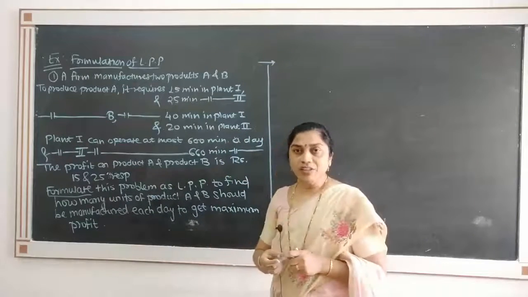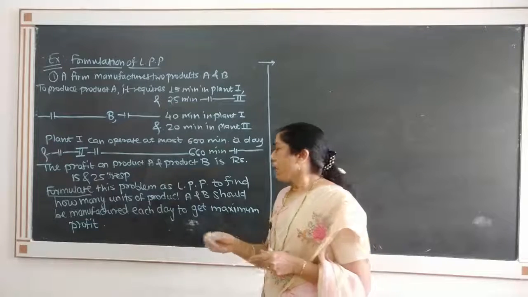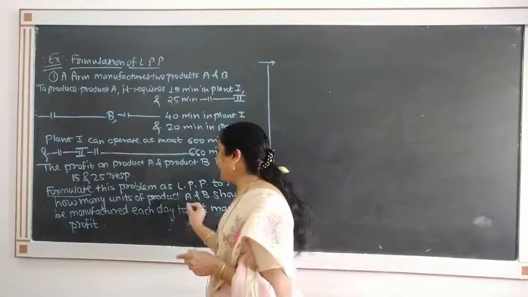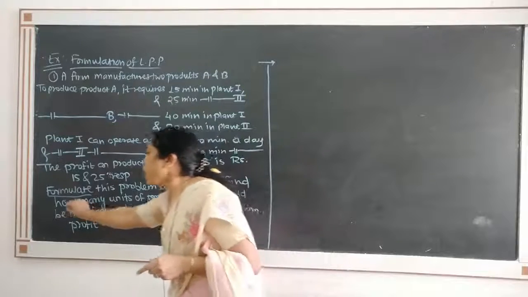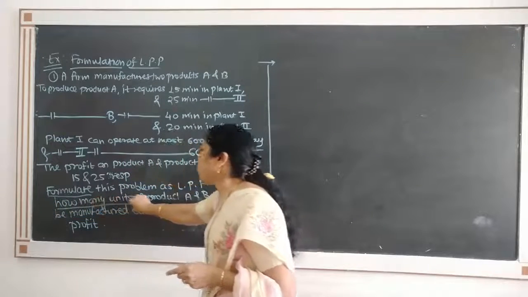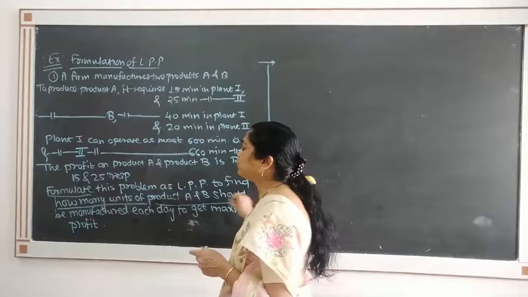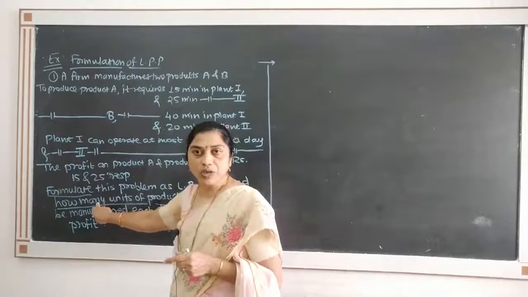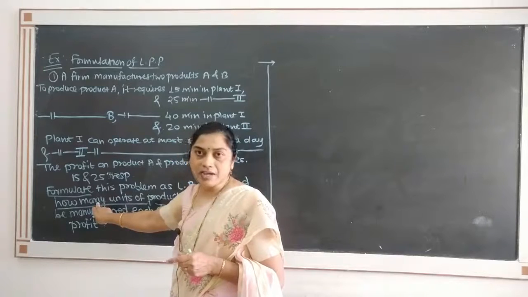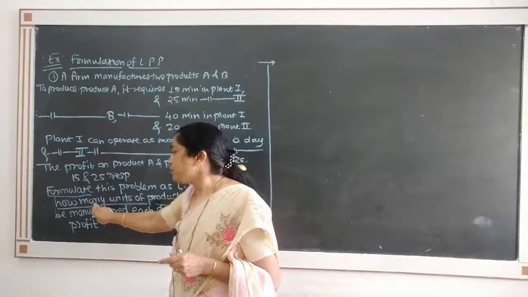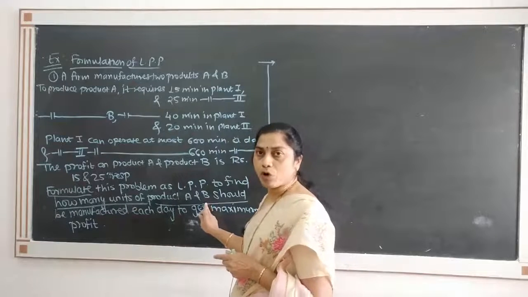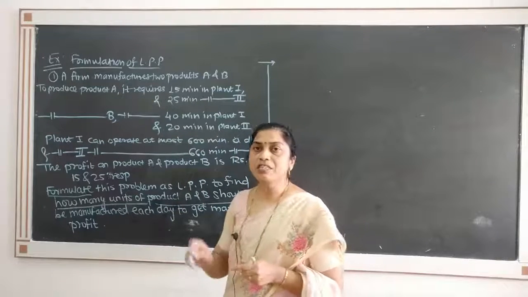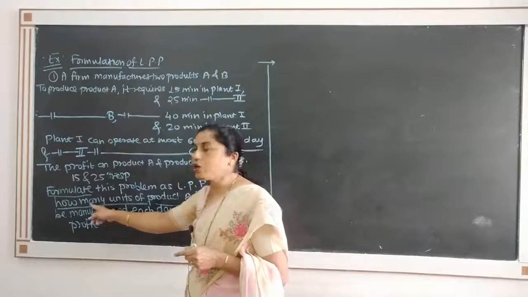How to identify the decision variables? See the problem, what is the aim? It asks to find how many units of product A and B should be manufactured. So decision variables are determined according to the question.